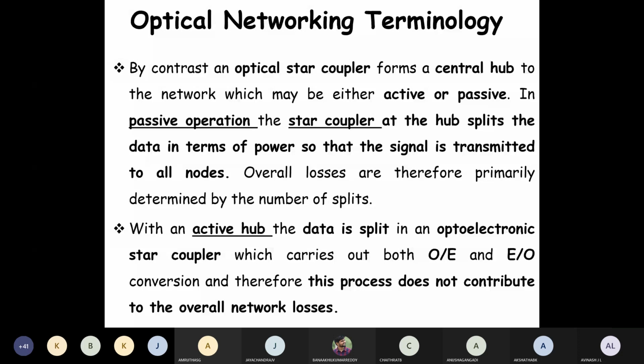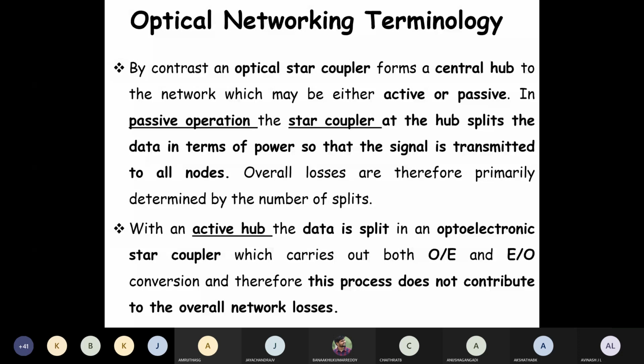You can see that IP, ATM, SONET and SDH are connected. Whichever signal needs to be cross connected will be taken care of. Once the signal formatting is made, it will be sent to the multiplexer. The multiplexer will once again combine all the signals and send them to the single channel. That is how it is going to work.